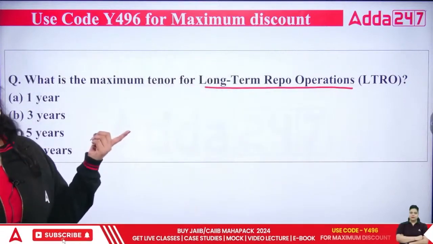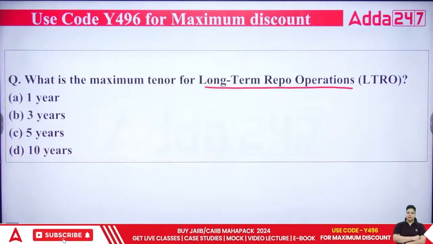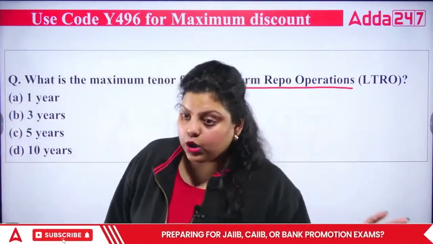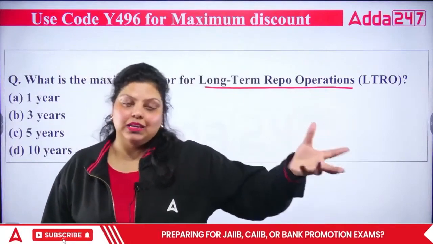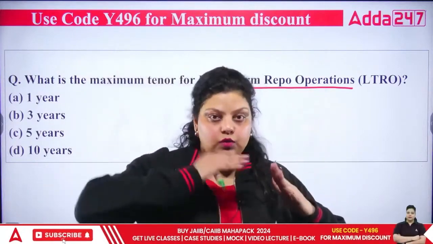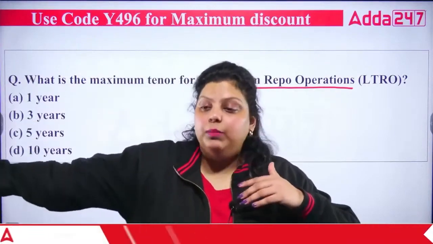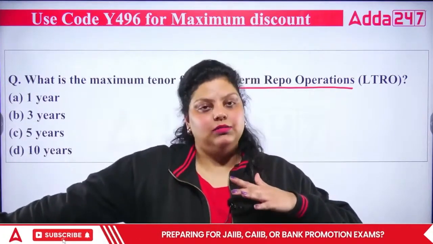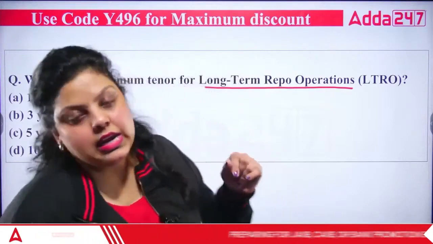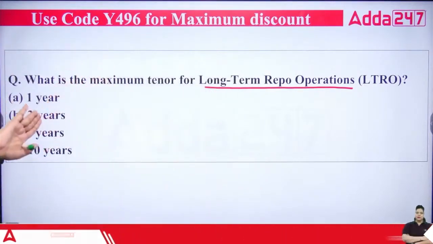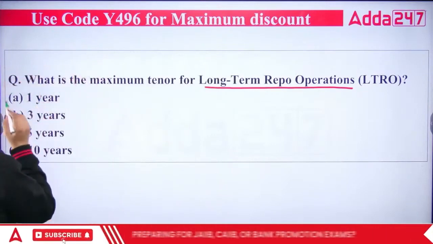So RBI introduced the LTRO, which provides repo auctions to the banks. So banks can participate in the auction, bid there and take loans, and that auction loan will be given as a loan to the productive sector. That's why RBI introduced the LTRO. And the duration of this was minimum 1 year and maximum 3 years.